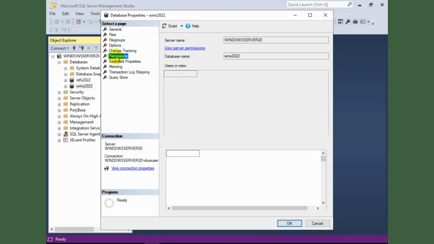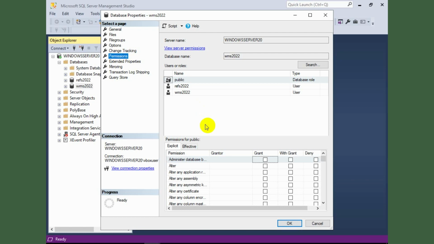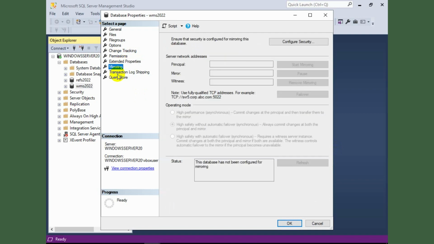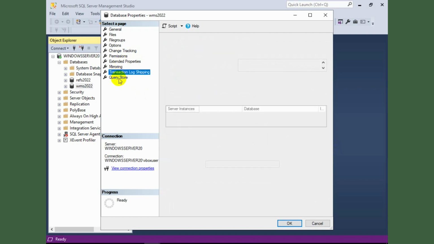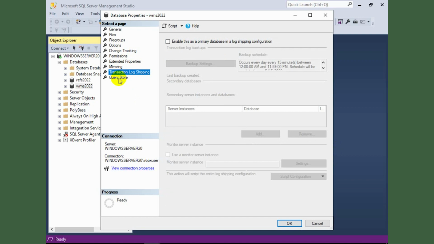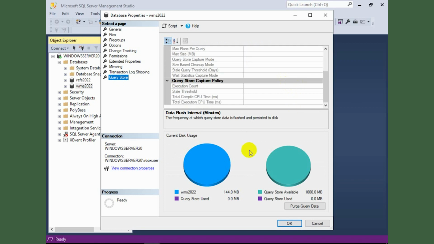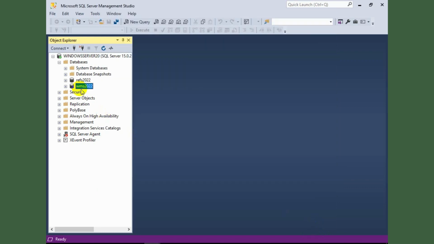I'll just walk you through all the options and permissions that are in place, so that you have a snapshot of what's there in my case and can match yours to it. I've left the rest as default and did not set anything special, since I do not have much idea about the database, so I didn't take the risk. So that's about the WMS database that you need to make.